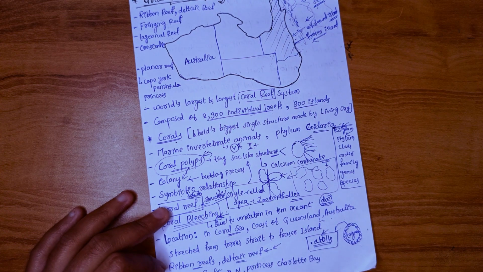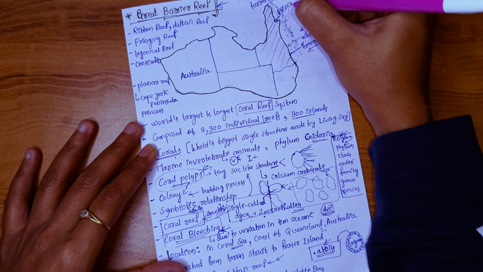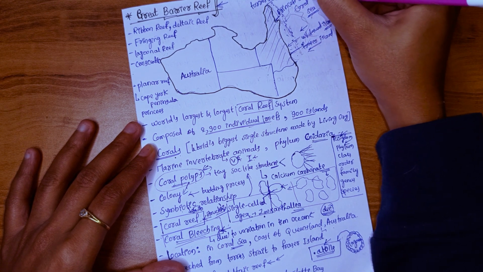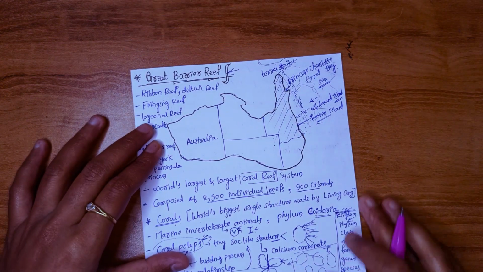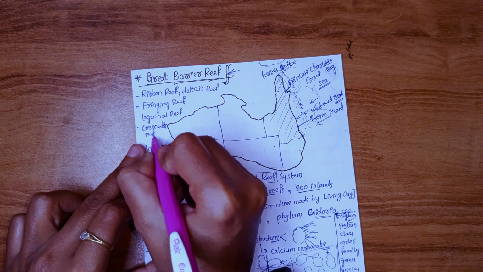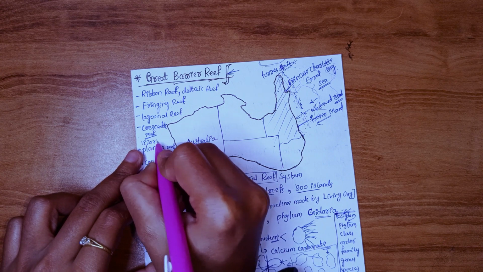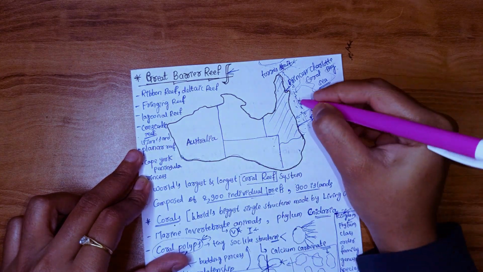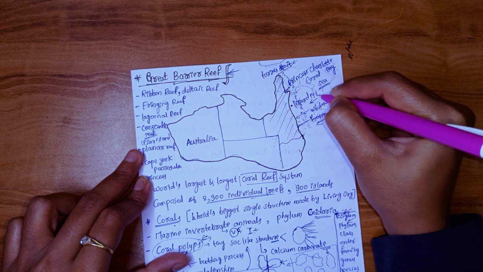One more is lagoonal reef. Lagoonal reef is distributed the northern side of the Princess Charlotte Bay. Here we have Princess Charlotte Bay. Next is crescentic reef, crescent shape of reef. This reef is distributed and surrounds the Lizard Island. Lizard Island is here.